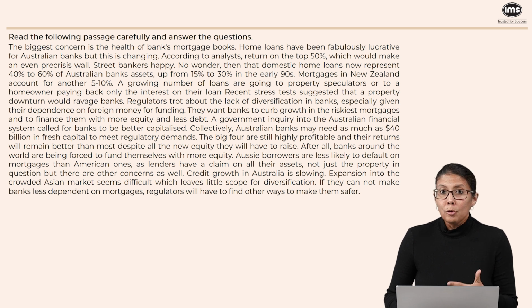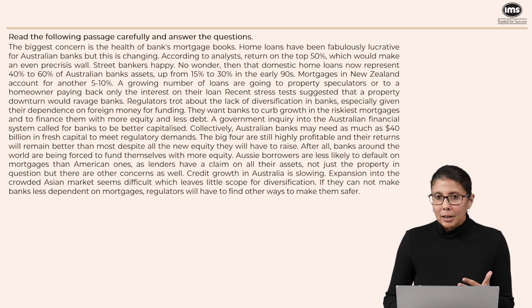So when you say that a downturn will ravage banks, it kind of means that the banks will be destroyed. So we need to prepare for that eventuality is what the regulators are trying to say. The regulators trot about the lack of diversification in banks. See, there might be a really good source of making money, and for the Australian banks it was housing loans. But if you put all your eggs in one basket, and if that basket is likely to fall, then the eggs will crack. I'm not going to stretch the analogy further, but the regulators are worried about the lack of diversification because the banks have given out so many loans and they're not really trying to make money from other sources. That is a cause for worry because the property market is not doing so well.